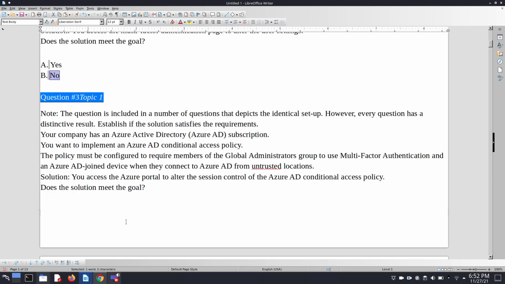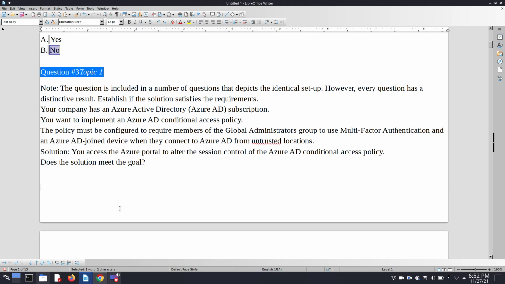Here the same question is given, but with a different solution. The solution is you access the Azure portal to alter the session control of the Azure AD conditional access policy. Does the solution meet the goal? This solution also does not meet our goal.